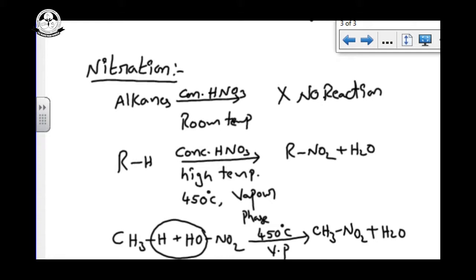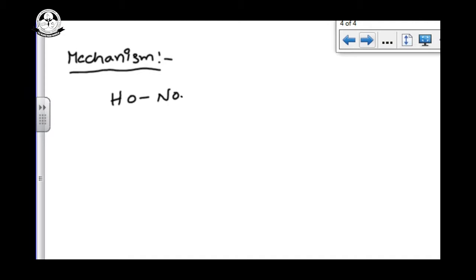Now see the mechanism for the nitration reaction. Here I am taking HONO2. Step 1 is chain initiation, as we know for free radical substitution reactions.